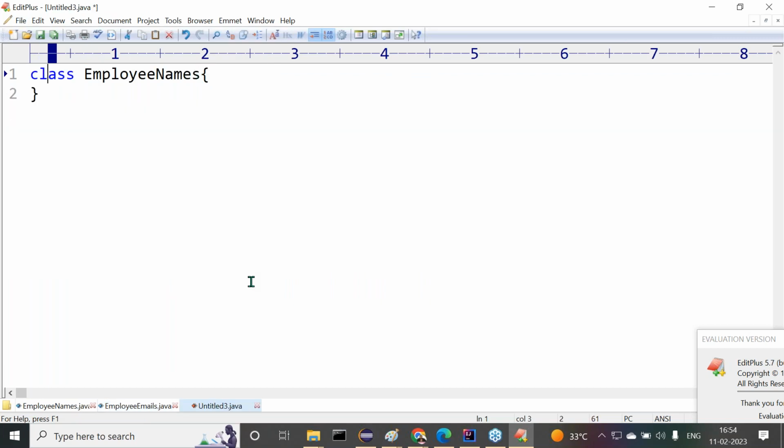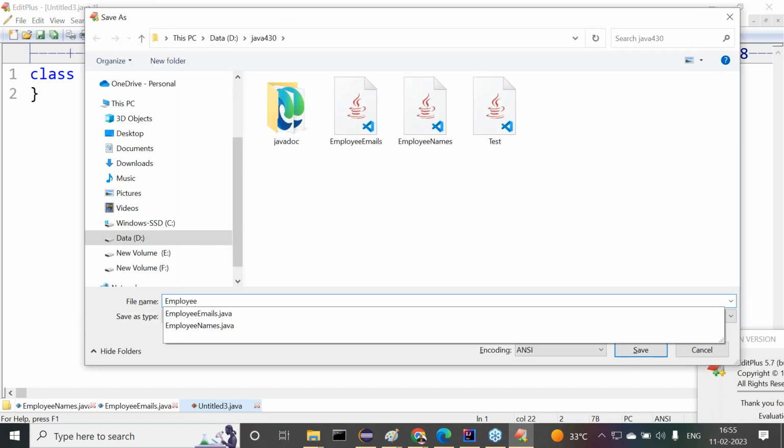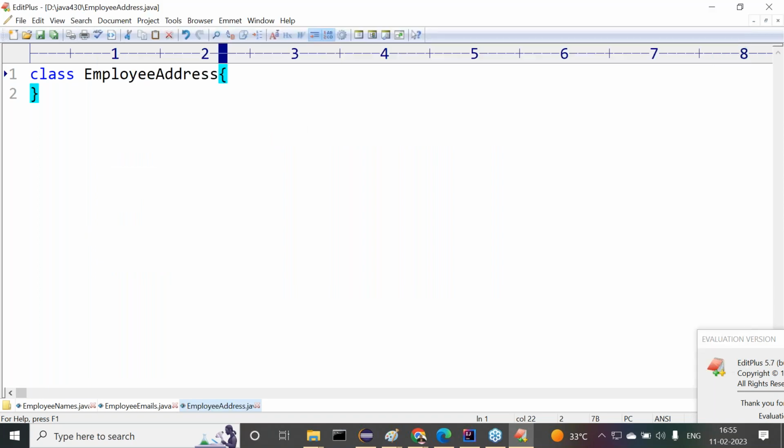Next one, I want to take a new Java file, employee address.java. Like this I have taken. These are related: employee emails, employee names, employee address.java. Three Java files I have taken. Now a few more Java files I want to prepare.